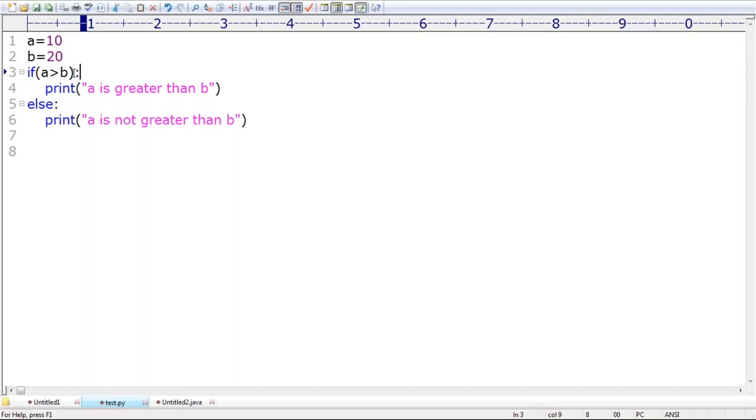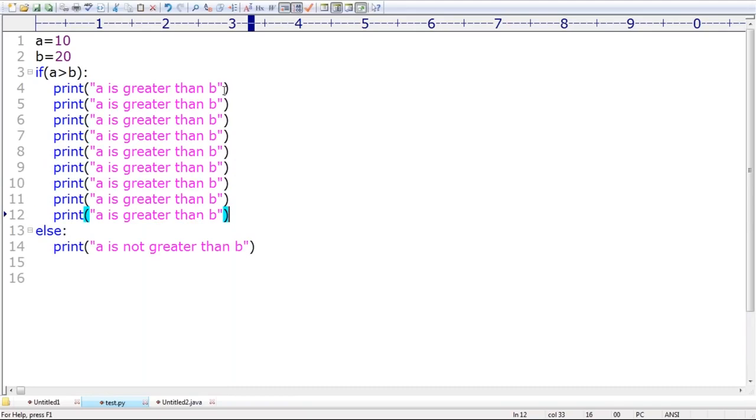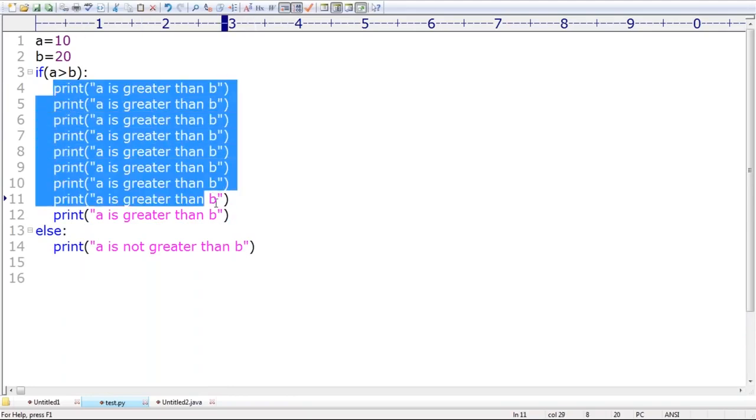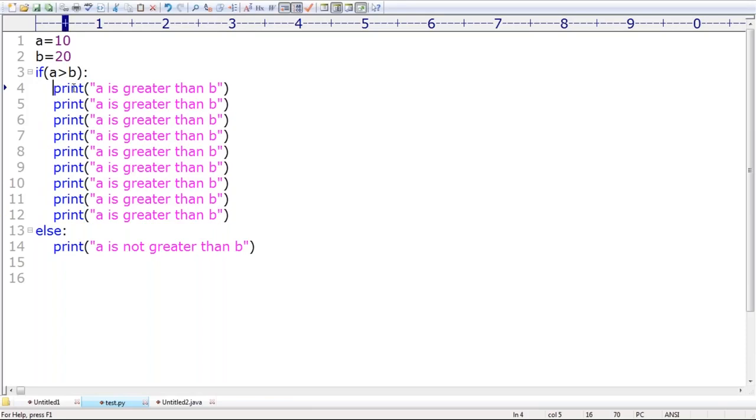Colon means the block is going to start. Curly braces, such type of terminology, is not there in Python. Indentation is there, sir. Now if I take like this, all these things are under if only, because the next line is starting at the same place.